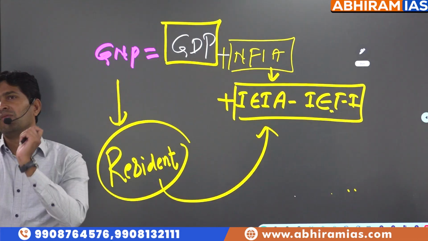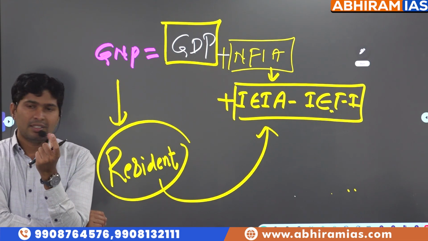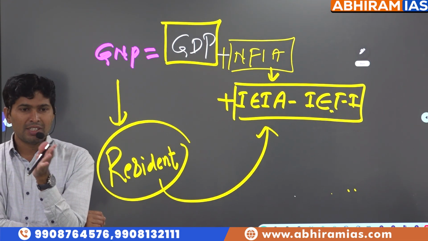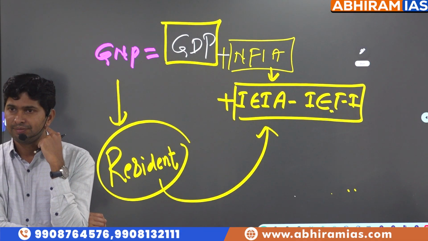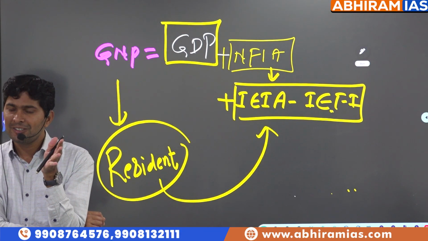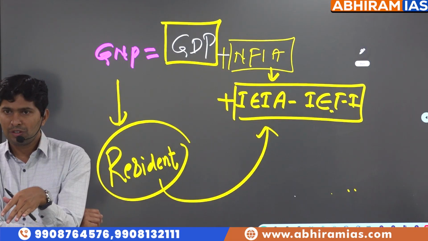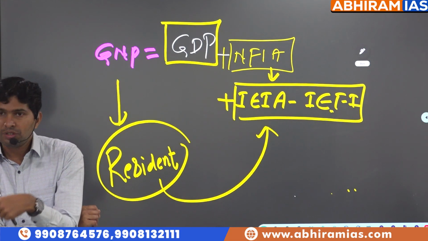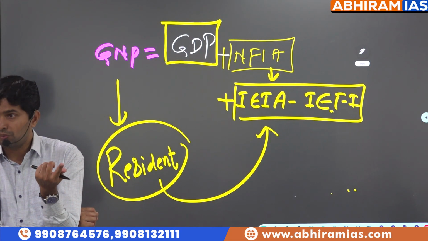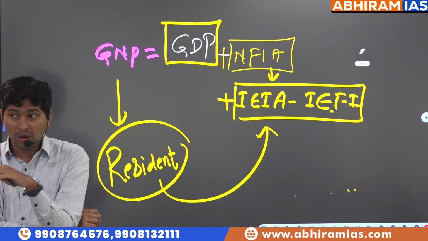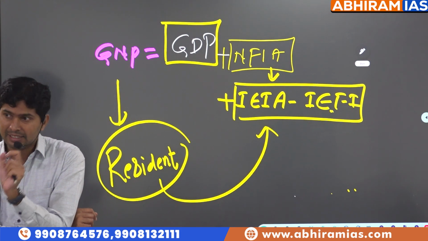Suppose an Indian resident is having different hotels, restaurants, businesses in foreign countries. But for that year, for calculation purpose, they became residents of us. So they have a source of income here also, they have a source of income abroad also.